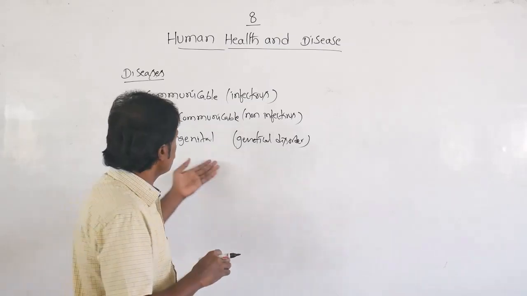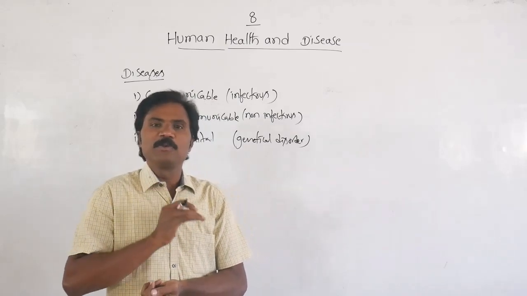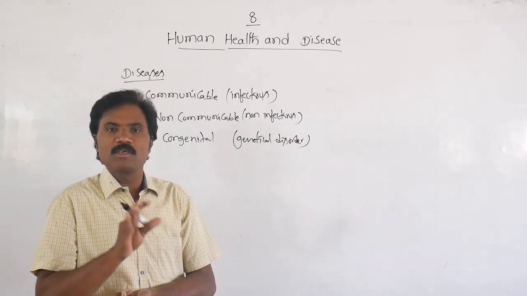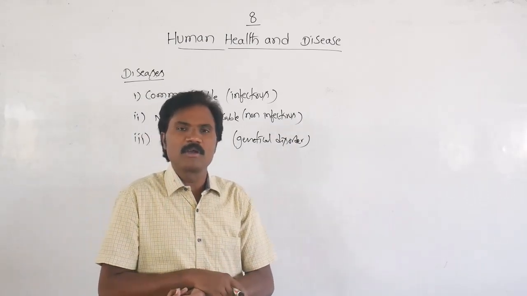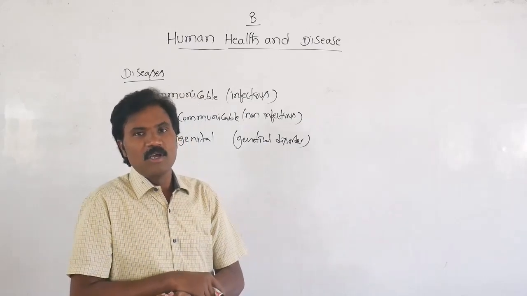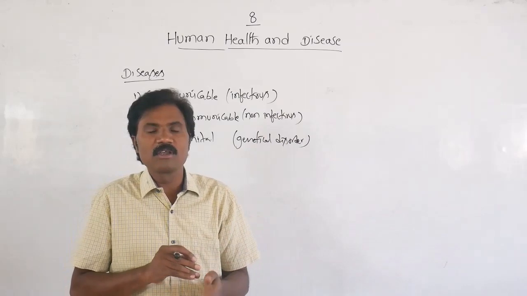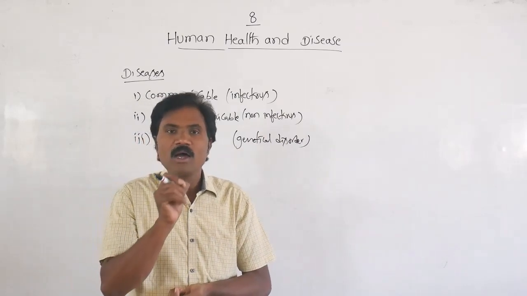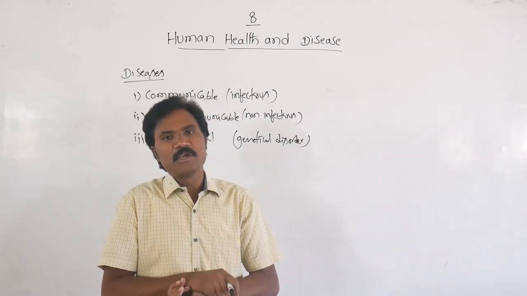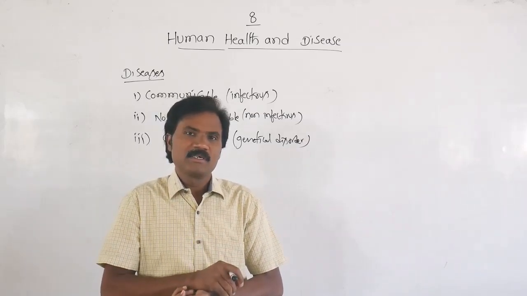Then genetic disorders, which we already studied in principles of inheritance, include gene disorders and chromosomal disorders. Gene disorders are diseases like alkaptonuria, phenylketonuria, albinism and color blindness.